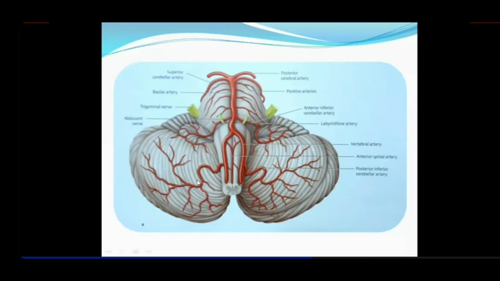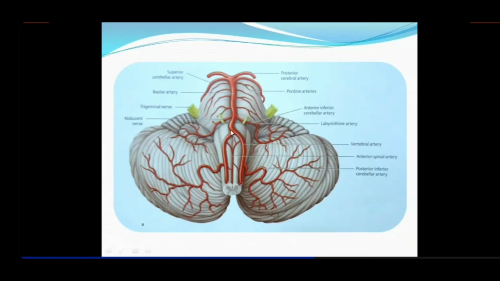So one was this posterior inferior cerebellar artery, and don't forget that it was supplying the lateral two-thirds of the cerebellum. Remember Wallenberg syndrome? Do you remember? What was going from the median anterior spinal artery, what syndrome was it, the degenerate syndrome, remember? Yes sir. So what goes laterally is the posterior inferior cerebellar artery, so it also supplies the lateral two-thirds of the medulla, and that causes Wallenberg syndrome. And it also supplies the inferior surface of the cerebellum.